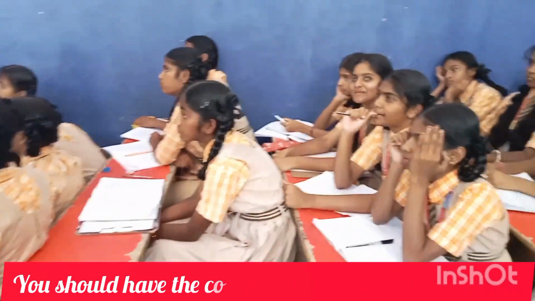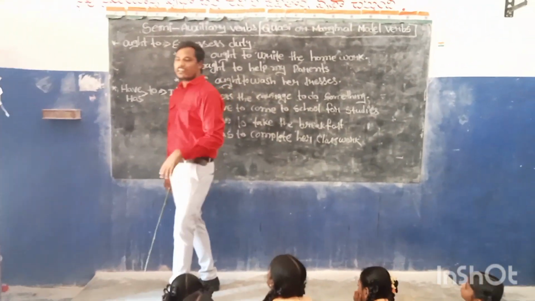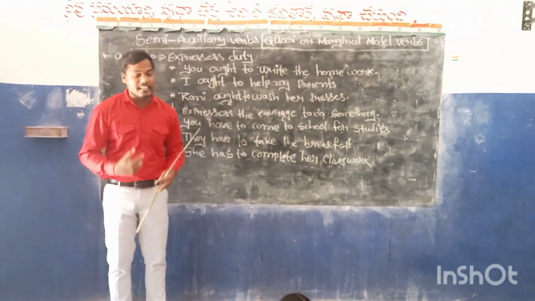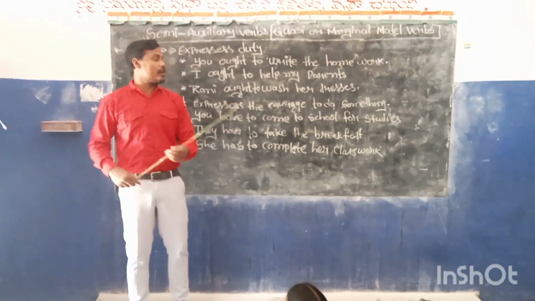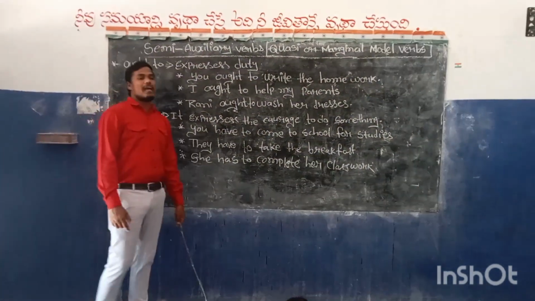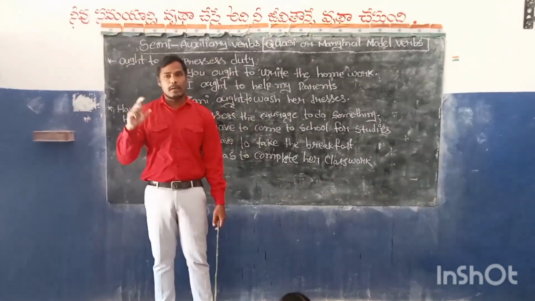Most of the students don't have the courage. They give it to their sisters, mommy, daddy, and they are crying: I have not completed the homework, I will not go. I have to complete the homework, then only I will go. If I complete the homework, then only I will go. So in that case, what do you have to use? Has to. If a name, or he, she, it comes, you have to use has to. Keep that in your mind.